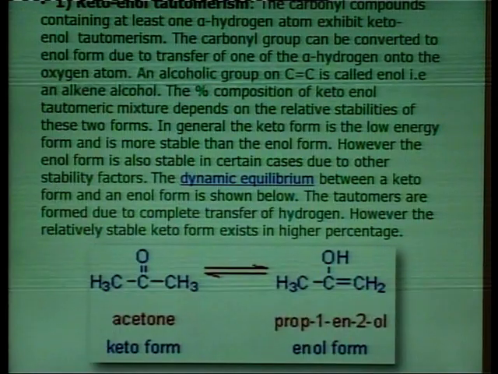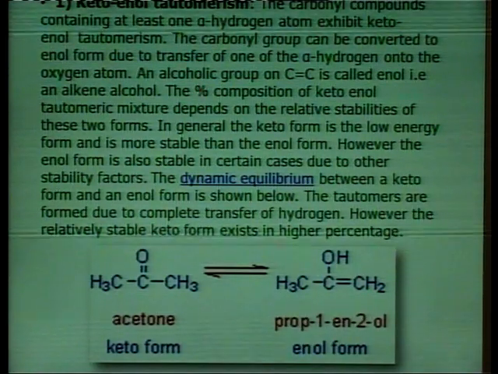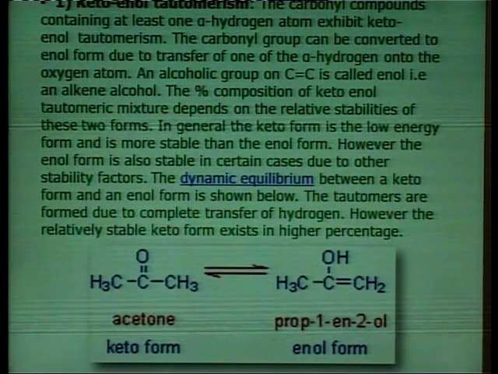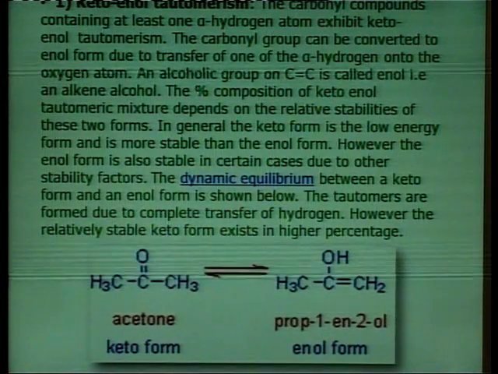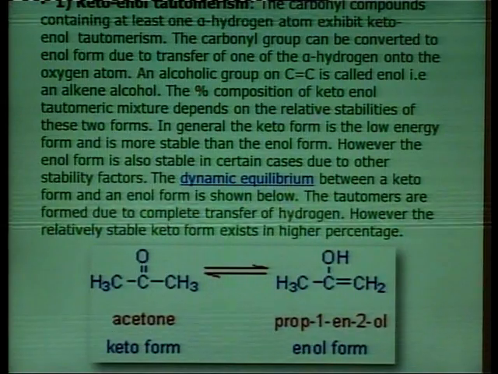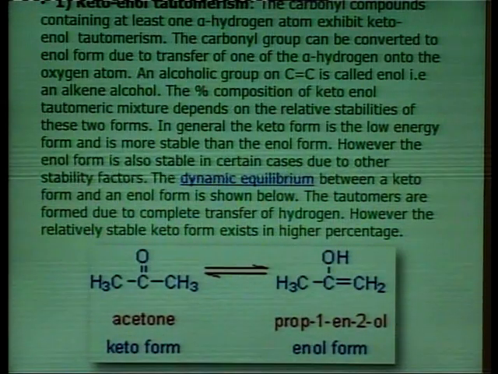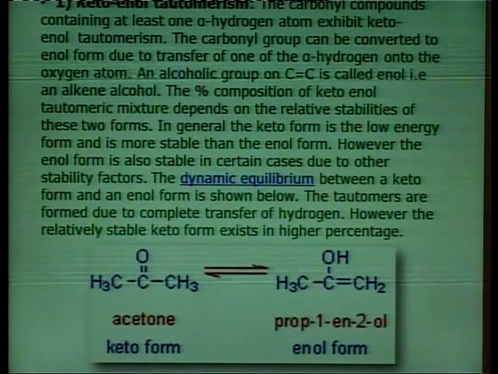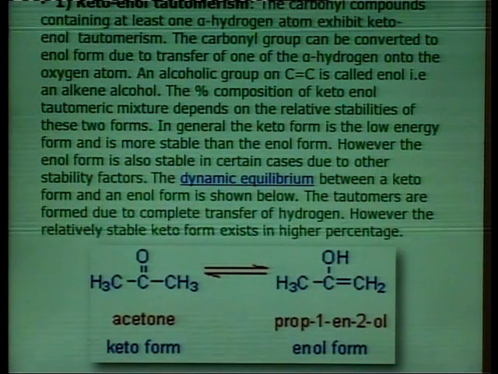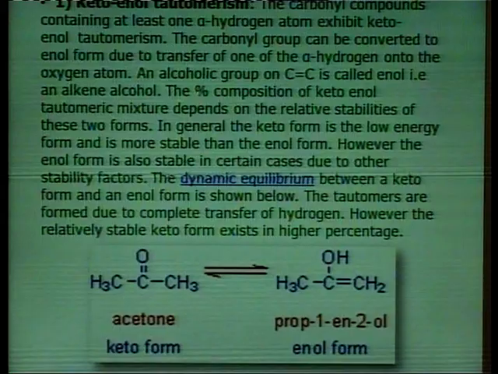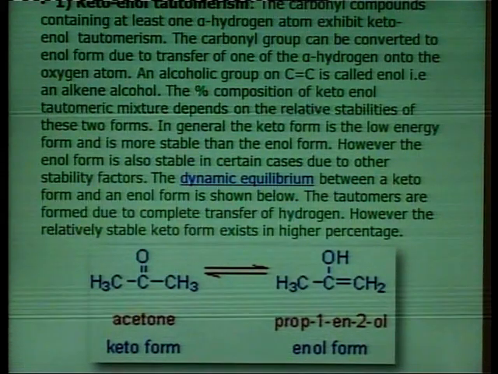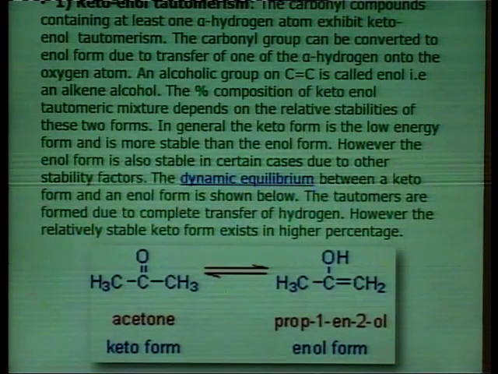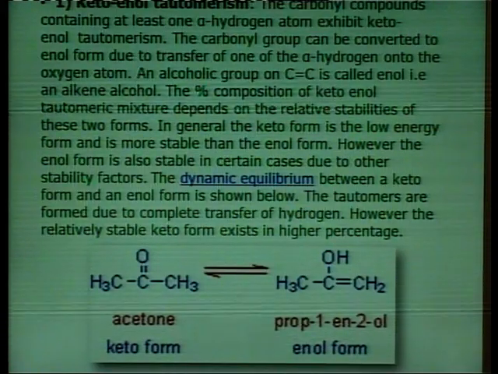So, considering keto-enol tautomerism, carbonyl compounds containing at least one alpha hydrogen atom exhibit keto-enol tautomerism. The carbonyl group can be converted to the enol form due to transfer of one of the alpha hydrogens onto the oxygen atom. An alcoholic group on a C double bond C is called an enol, that is an alkene alcohol.